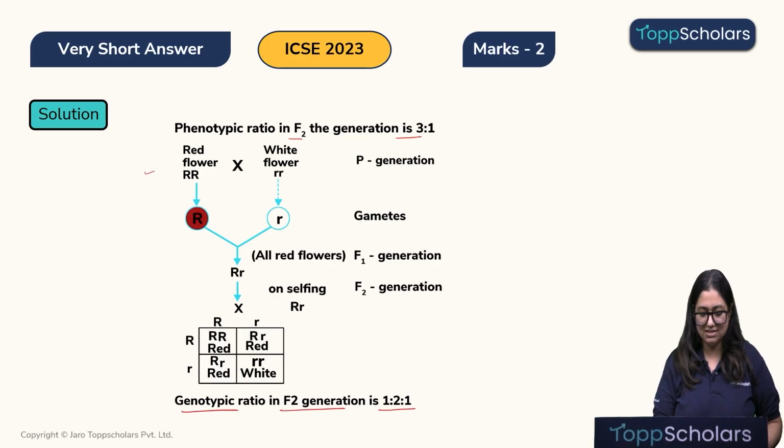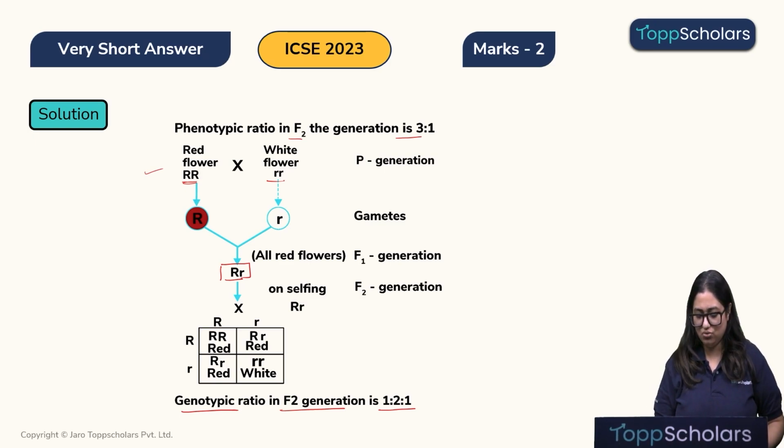So, over here we can see there is a red flower and the alleles for it is double R capital, and here we have the white flower and the allele for it is small r. When you self these flowers, we will get the F1 generation where all the flowers will be red flowers and the genotype will be big R, small r.